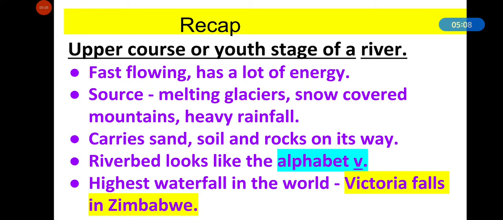A waterfall is formed when a river falls from very steep and high slopes. Which is the highest waterfall in the world? Victoria Falls in Zimbabwe. And which is the largest waterfall in the world? It is Angel Falls in Venezuela. Niagara Falls is also very famous and it is located on the border of USA and Canada.